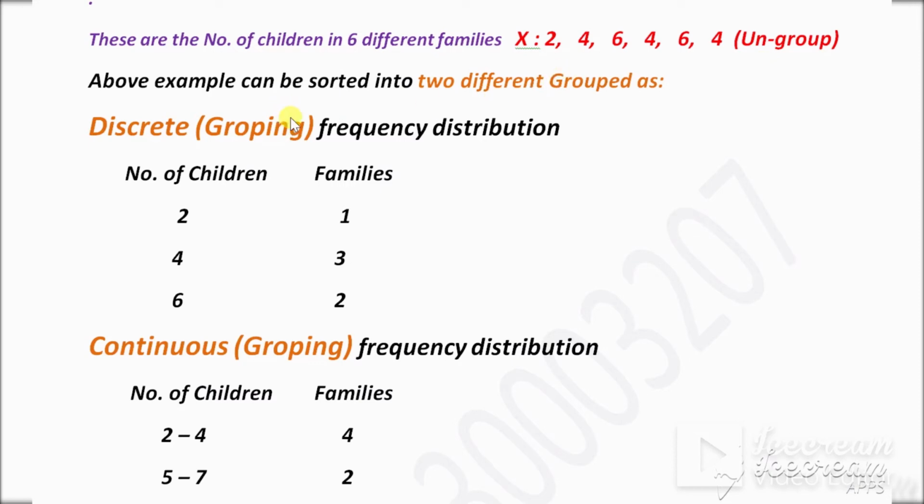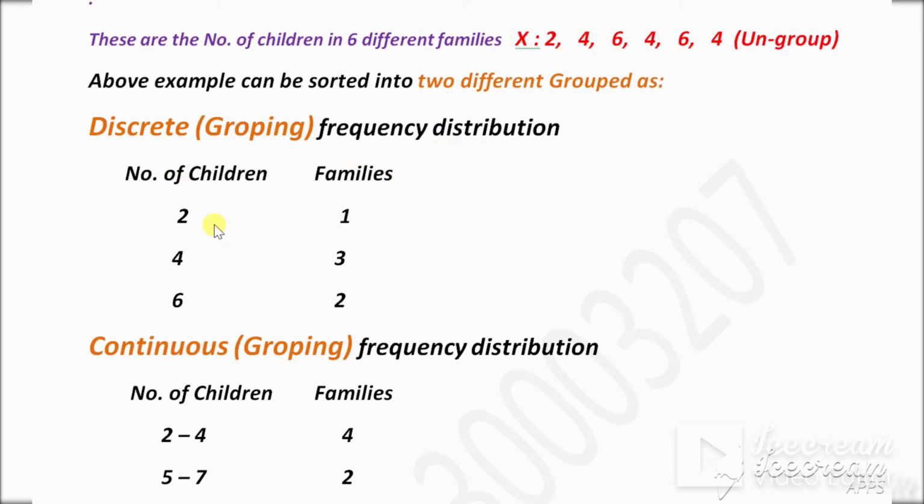Now group data. How do we convert these individual numbers into group data? We can convert them in two ways, either with discrete group data or with continuous group data. Discrete means countable, so count one by one. First is the discrete frequency distribution. Just write the number of children: 2 children. How many times does 2 repeat here? One time, so write one time.